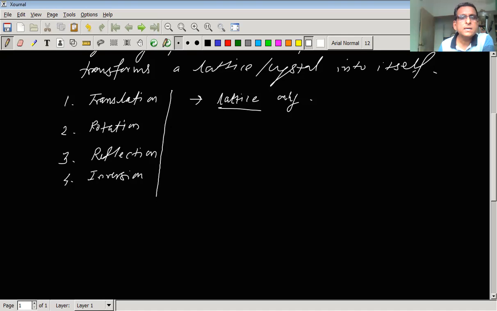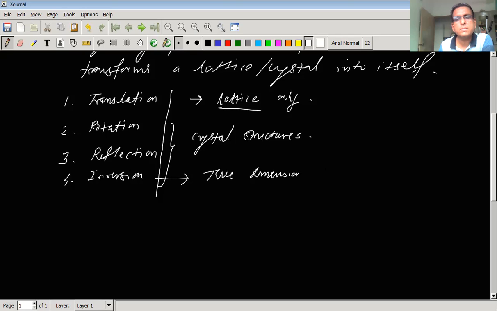On the other hand, the remaining three operations are possessed by crystals, or we can say crystal structures. Among these, the last operation, inversion, is possessed by only three-dimensional objects.